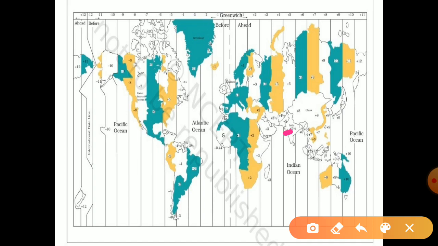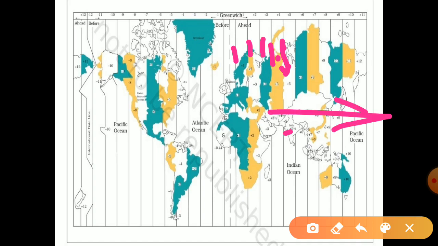Now if we start counting from here, Greenwich 0 degree, then moving forward at 15 degree here, 15 degree here, then 30 degree, 45 degree, 60 degree, 75 degree here. So here lies India. Then we can say that India is at 82.5 degree east, towards east. This is the east direction.